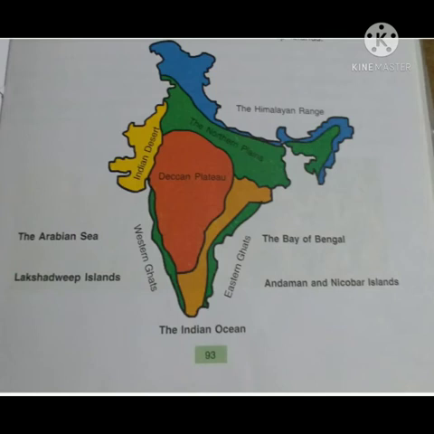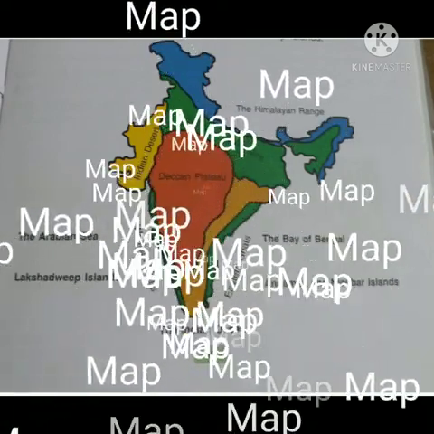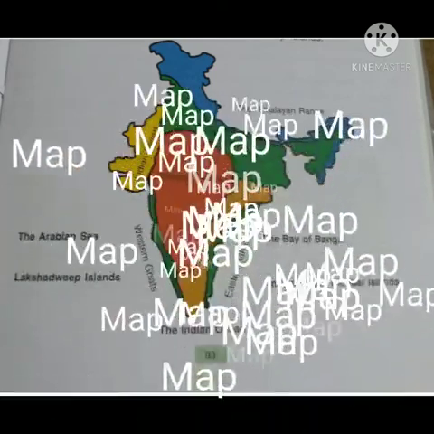Western Ghats are located in the southern part of India and Eastern Ghats are located in southern eastern part of India. There are 2 famous islands in India, that is Lakshadweep Islands and Andaman and Nicobar Islands. Now look at the map given on page number 93.